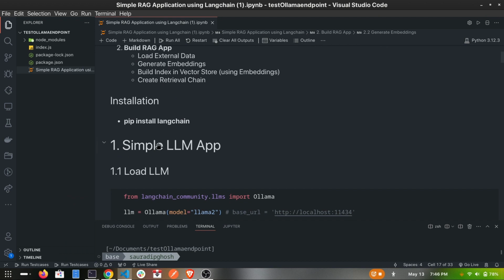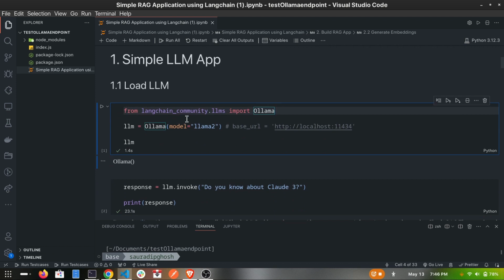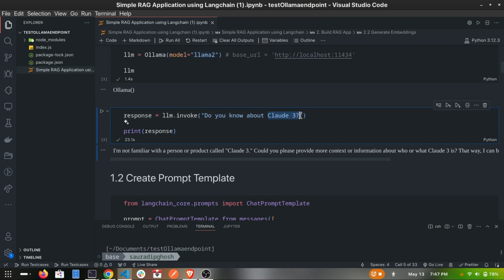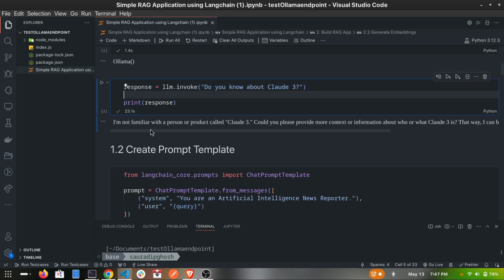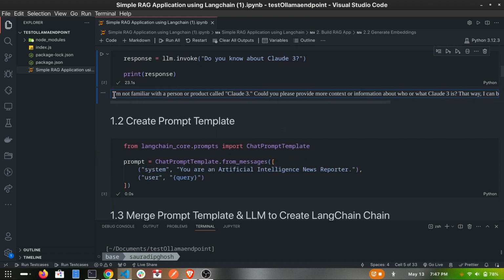Now I will go through what I did. First of all, I created a simple LLM app where I use Ollama and the LLM model Llama 2, and I ask some questions about Claude 3. As we know, Llama 2 was built way before Claude 3 was introduced. That's why Llama 2 does not have any knowledge about Claude 3. As we can see, the response says it is not familiar with Claude 3.